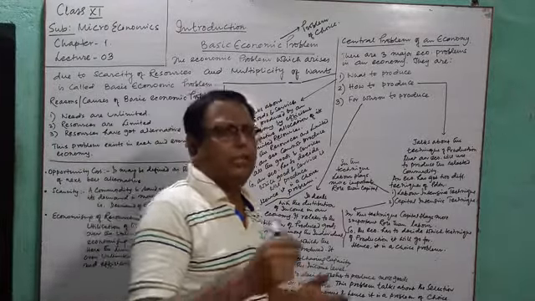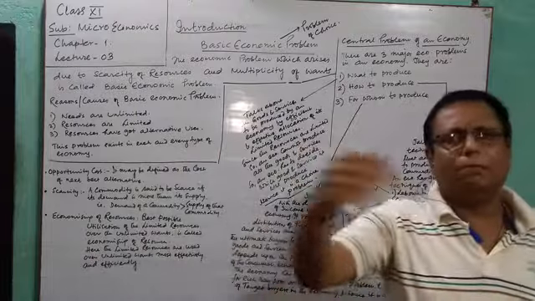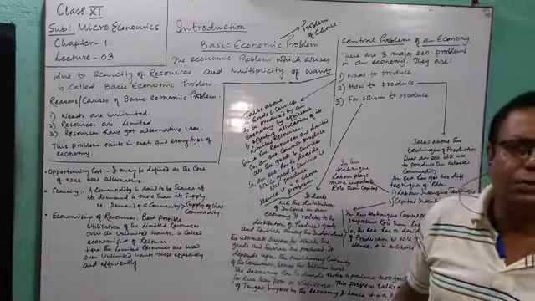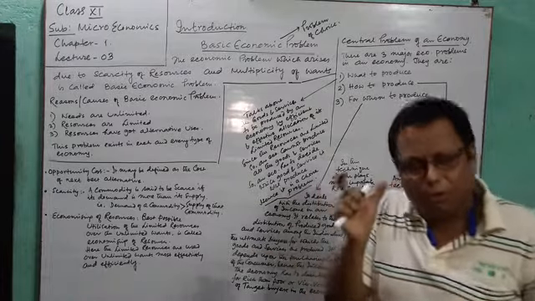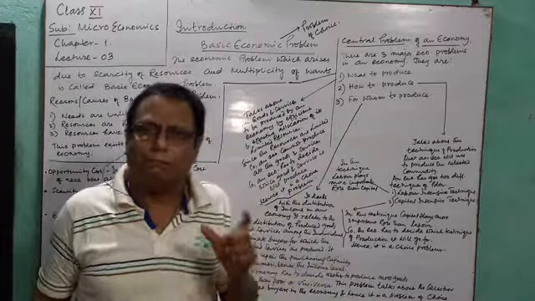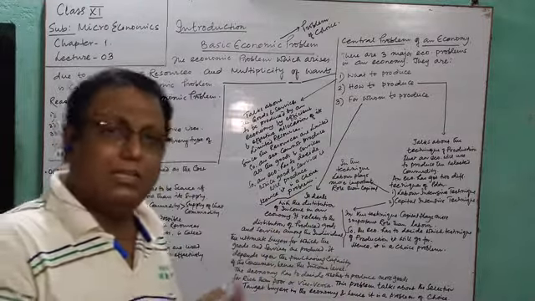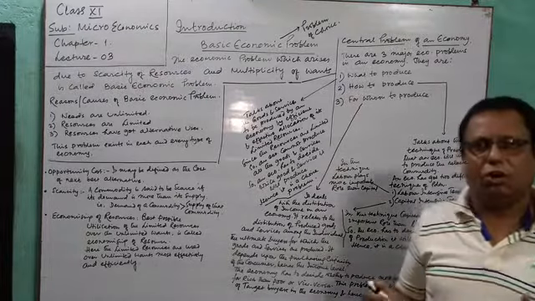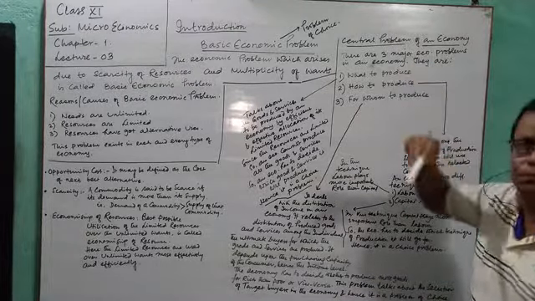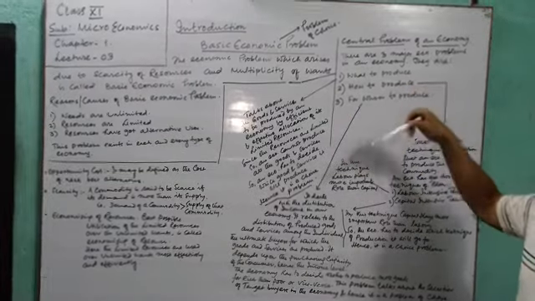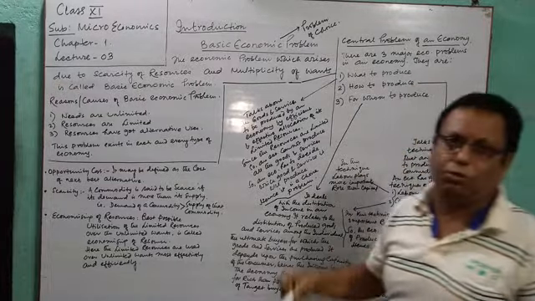In a capitalist economy, the central problems are solved by the operation of the price mechanism. So the price mechanism is an instrument used by the capitalist economy to make decisions and solve the problems of the economy.